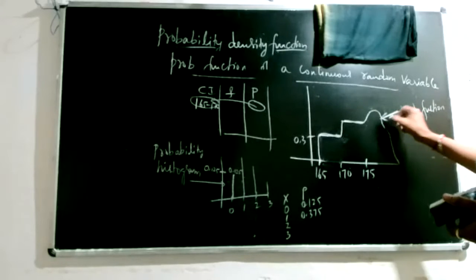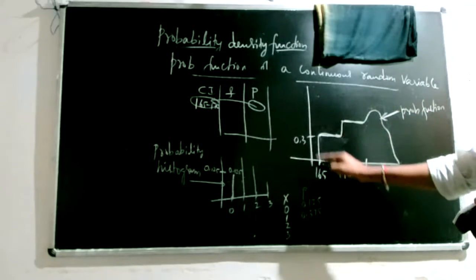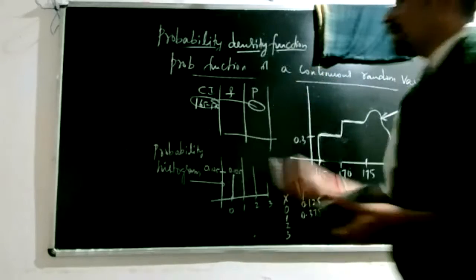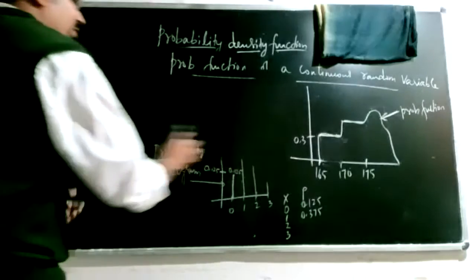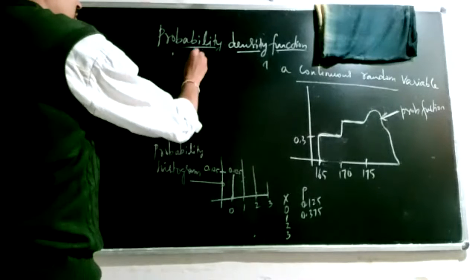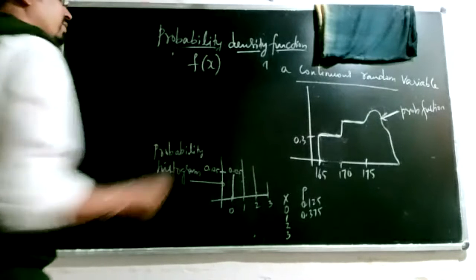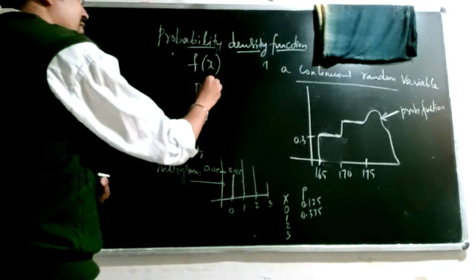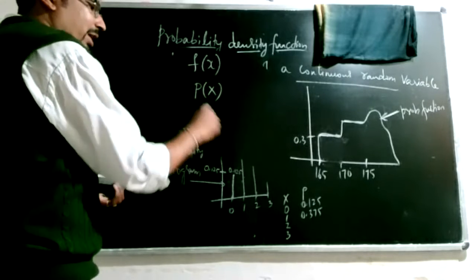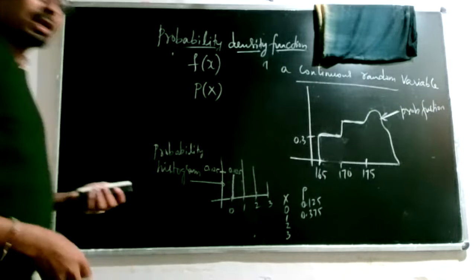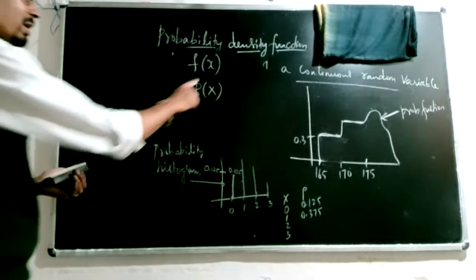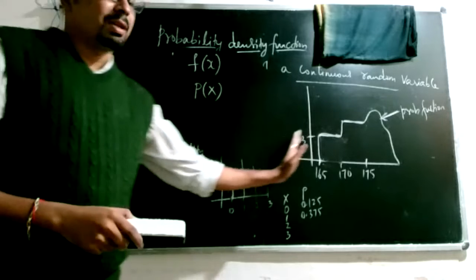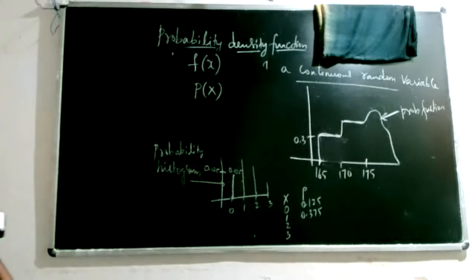So this function, which produces the outline for all the probabilities, is called the probability density function. We indicate those density functions by f of x. In case of discrete, we call it p of x because it gives probability. You can observe what is the probability for each and every case of x. Here, it doesn't give you the probability for each and every case. It just gives you the probability for a particular range.